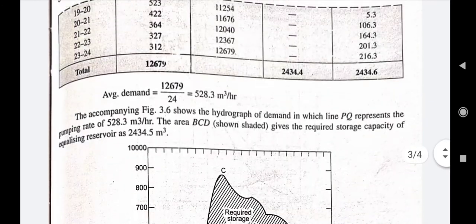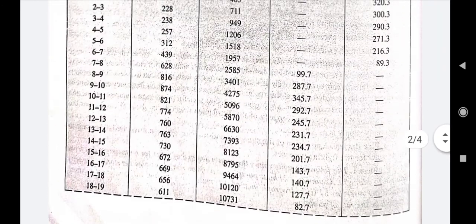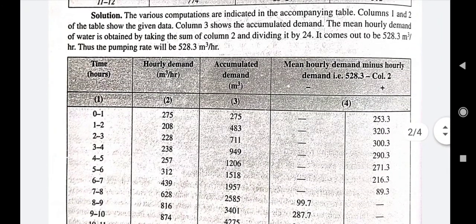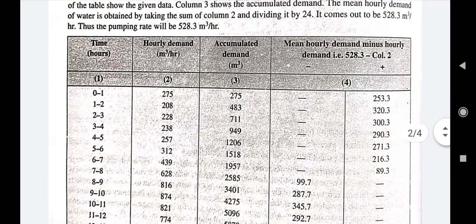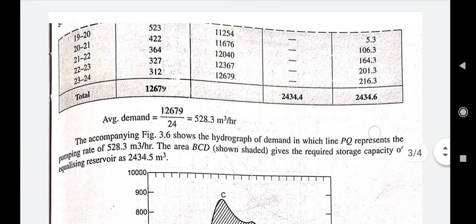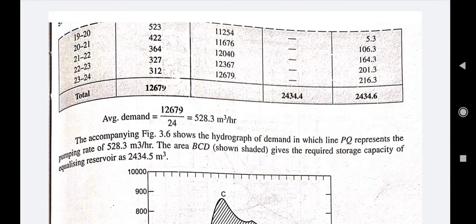The fourth column represents the analytical method. This analytical method is the most suitable method because here you can find the answers without using a planimeter or drawing a graph. You can see that the value of the mean hourly demand will always come as equal in all the methods, right? Thank you so much.